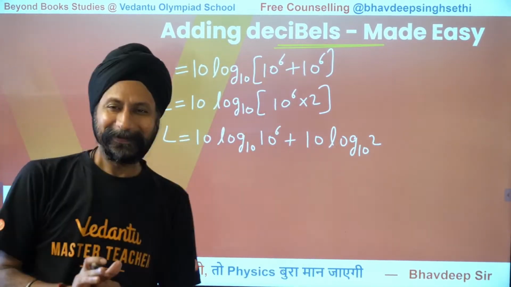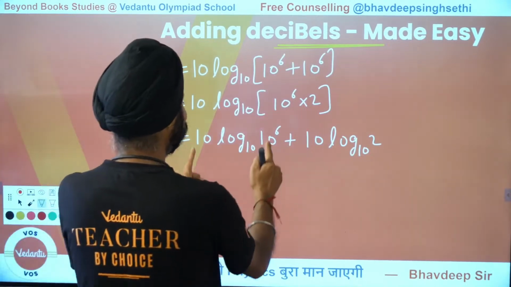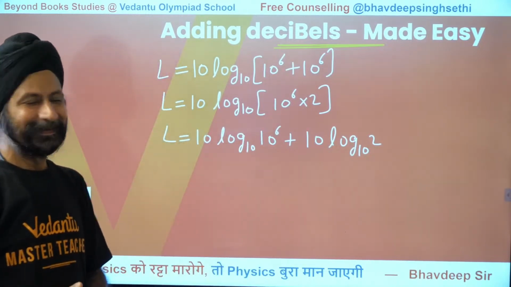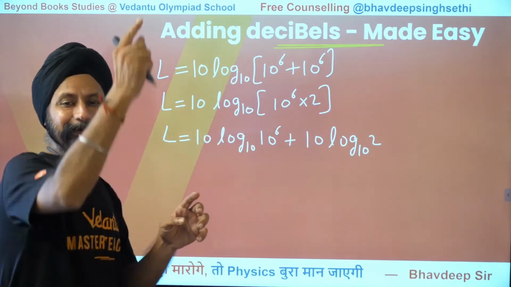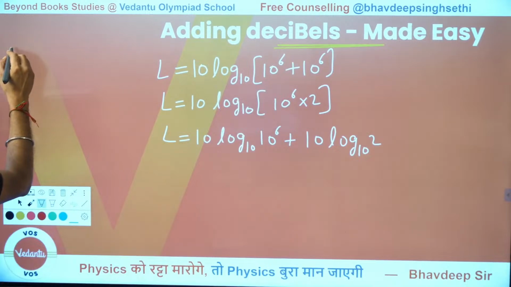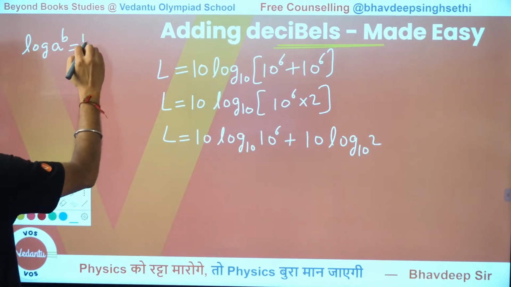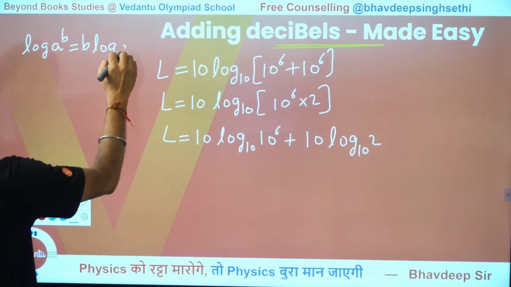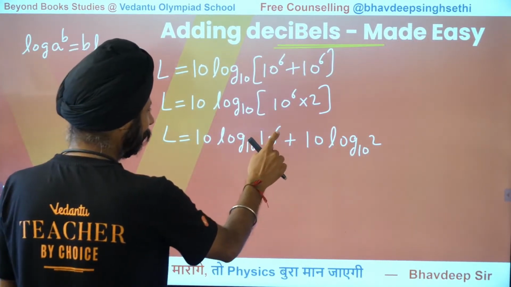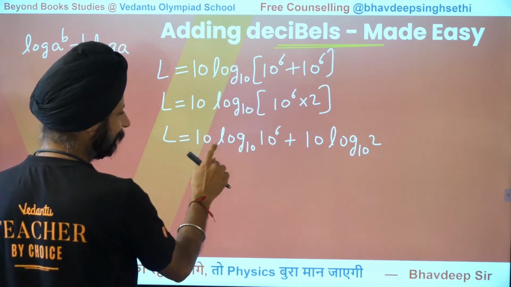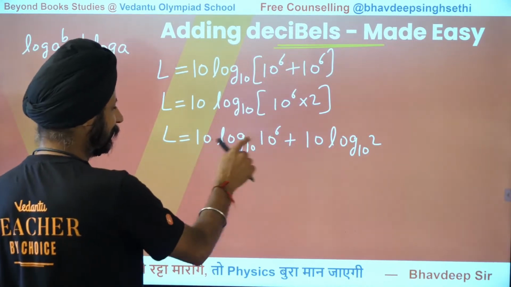Now, if you just pause a little here and think about it, isn't this 60 itself? Think about this. So log A to the power B, B comes here. So log A to the power B is the same as B times log A, isn't it? That's very obvious, right? So you take the 6 here, you multiply, you get 60. Log of 10 to base 10 is 1. This becomes 1. So this is 60.